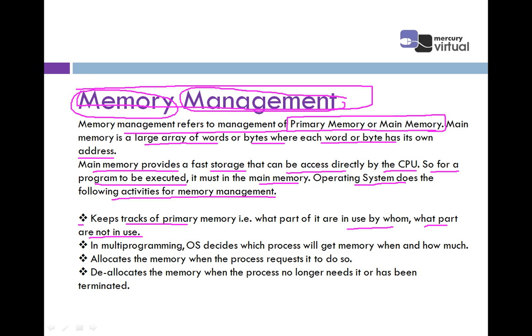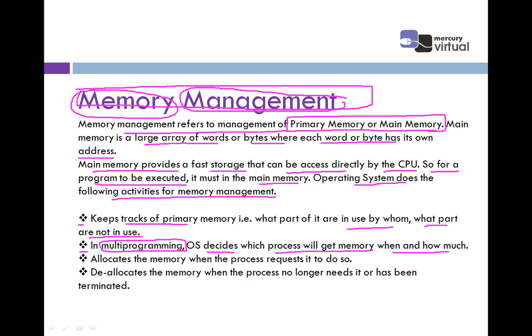Then the next point is in multi-programming, the OS, that is the operating system, decides which process will get memory, when and how much. Multi-programming is a main concept. As the name says, multi means more than one. Program means any process in execution. So multi-programming means more than one program is executed at the same time.